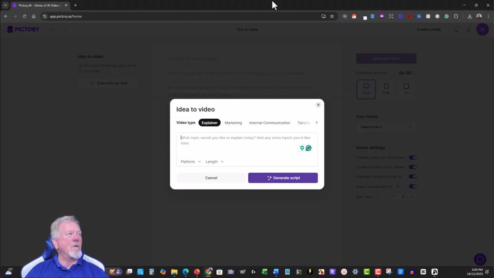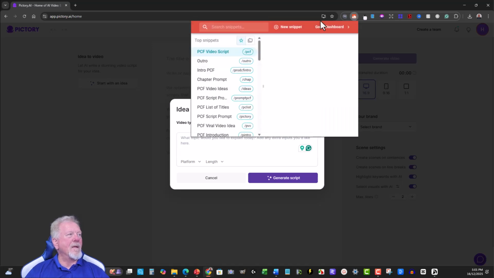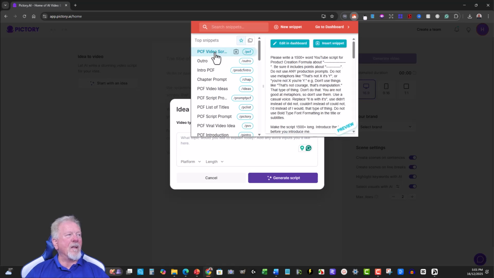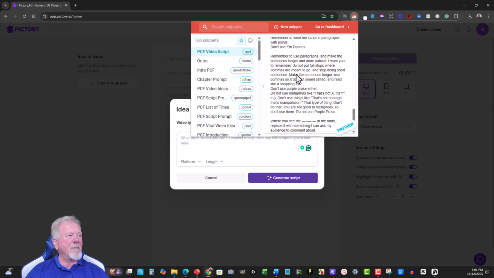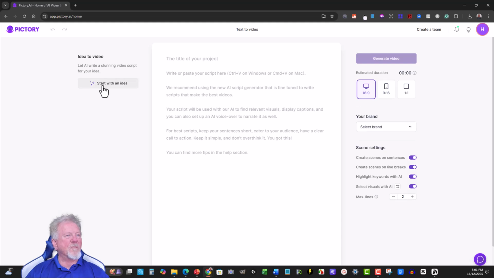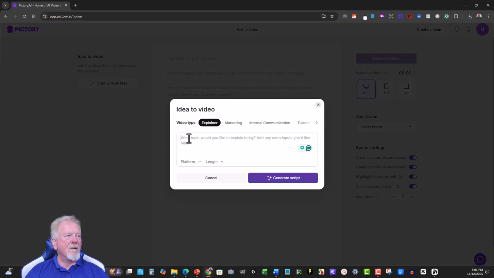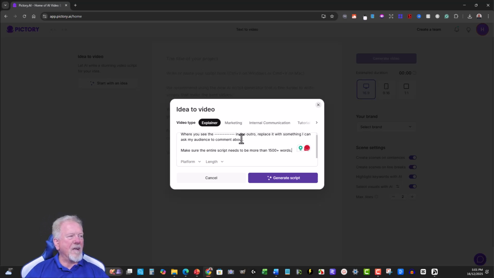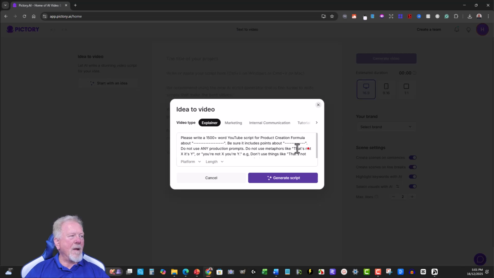And now I also use this little feature here. This one here is called TextBlaze. And that allows me to put in a little prompt like a /PCF, and then that will put in a rather large amount of text that I have previously pre-propagated here. So to avoid me having to write the entire thing from scratch, I'm just going to click on this, go here, go /PCF, and it is going to write the entire thing for me. Now, all I have to do here is fill in the blanks. Now I'm just going to pause the video while I do that.